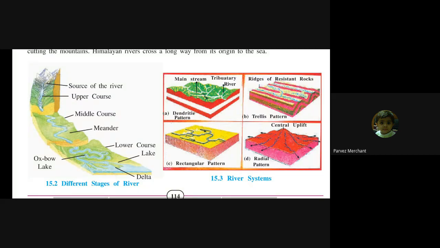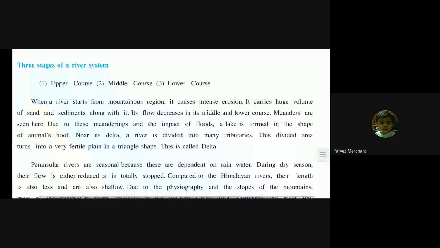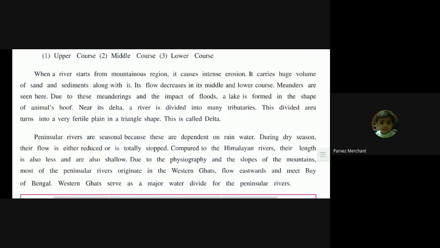Lake and delta. So over here in the upper course, when the river is starting from the mountains, it causes intense erosion. Why? Because the water is too much. A huge volume of sand and sediments we can see, that's why. And then it starts flowing, its flow will be decreasing because it is going downward.